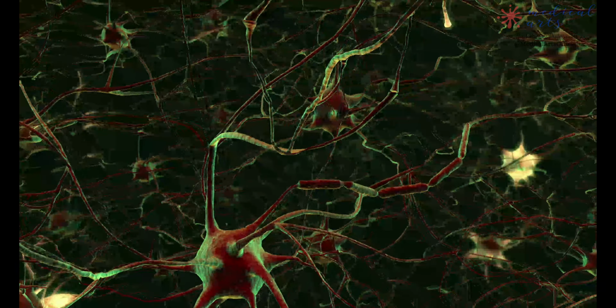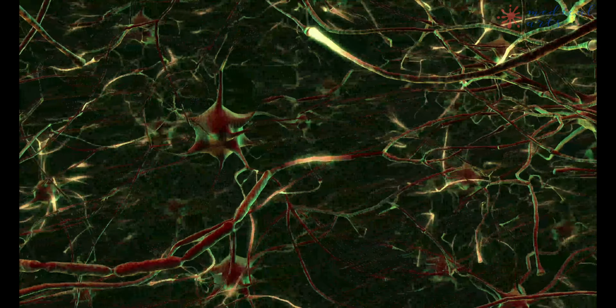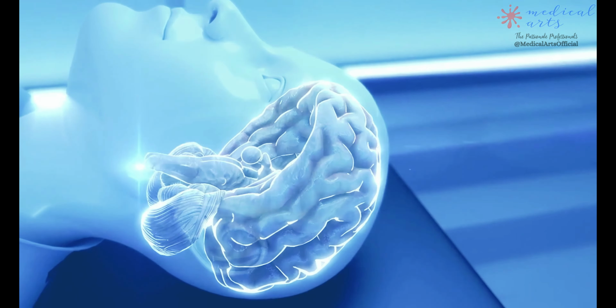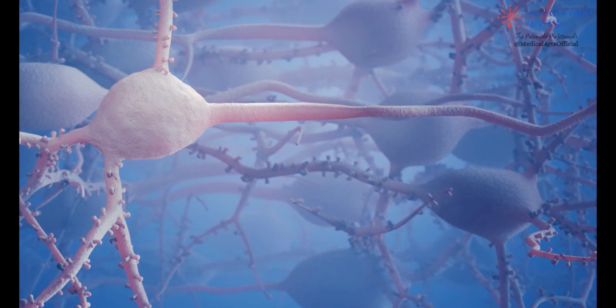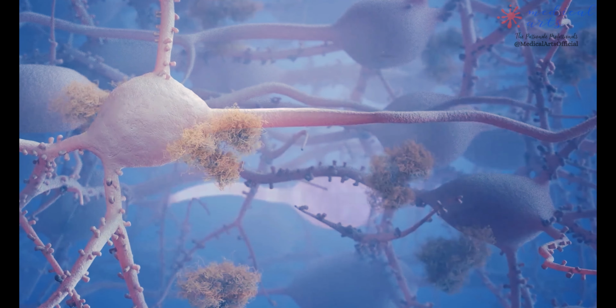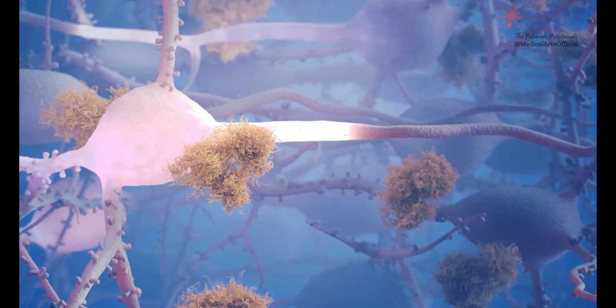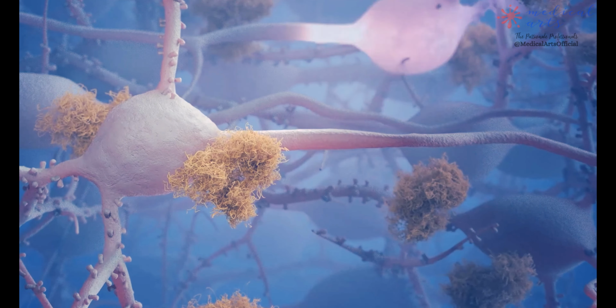Each neuron communicates with many other neurons via synapses, forming a communication network. The brain tissue of an Alzheimer's patient has fewer and fewer nerve cells and connections. Two abnormal structures, called plaques and tangles, are the prime suspects in damaging and killing the nerve cells.